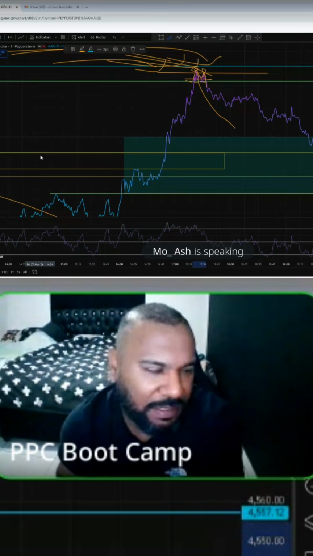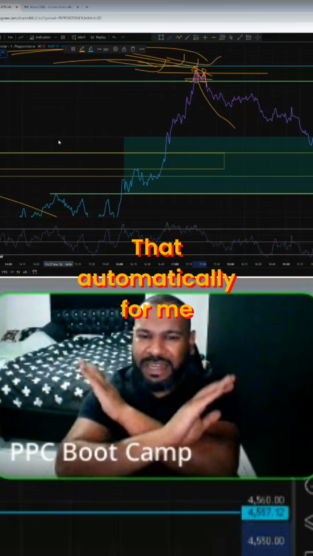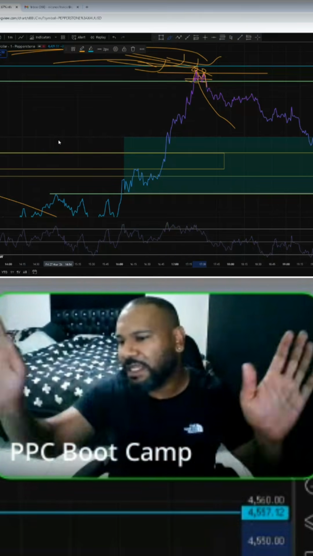Can we see that? Double top pattern. That automatically, for me, is a liquidity grab. Double top.